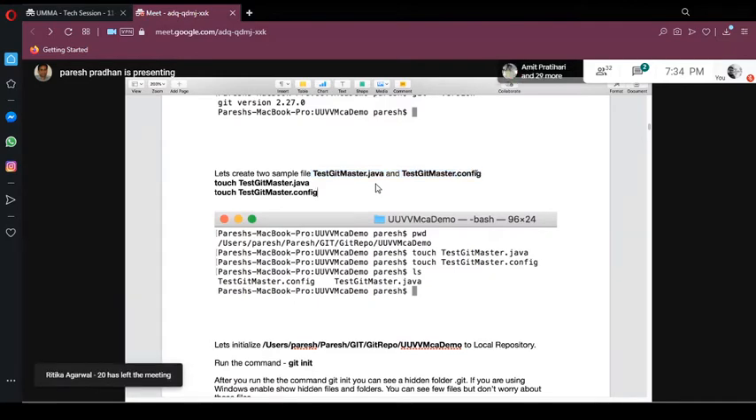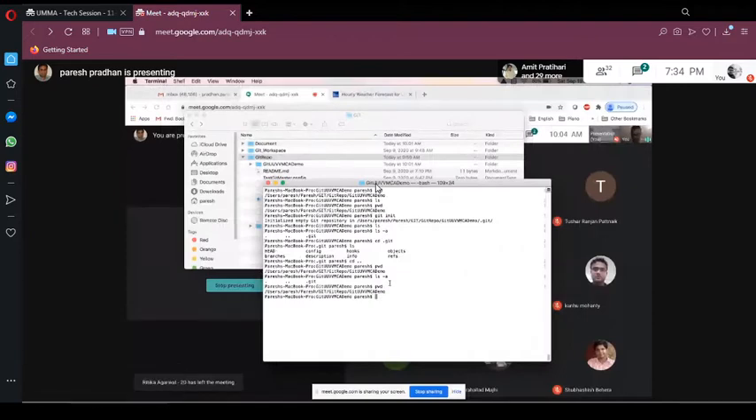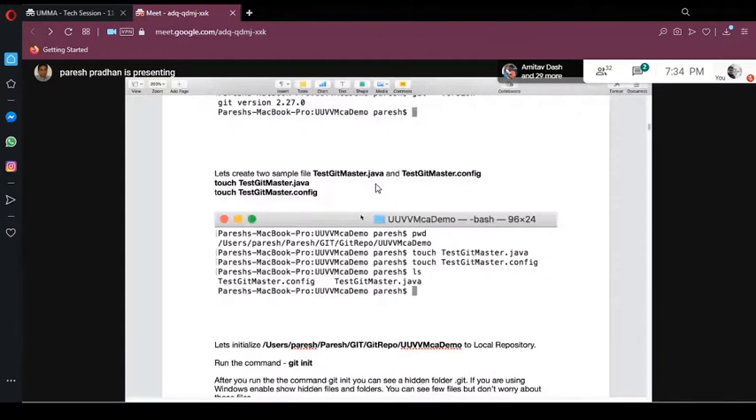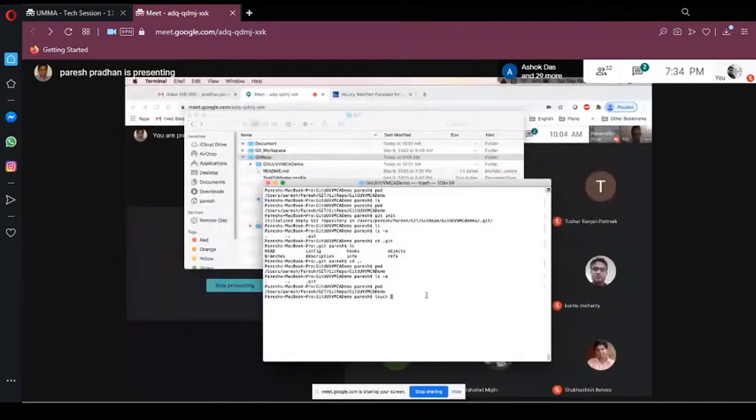Right now there is nothing here, so you can use the touch command. See, now you can see this touch master. Why did I name it master? I have a reason behind this. Let me show you how Git works. If I run git status here,